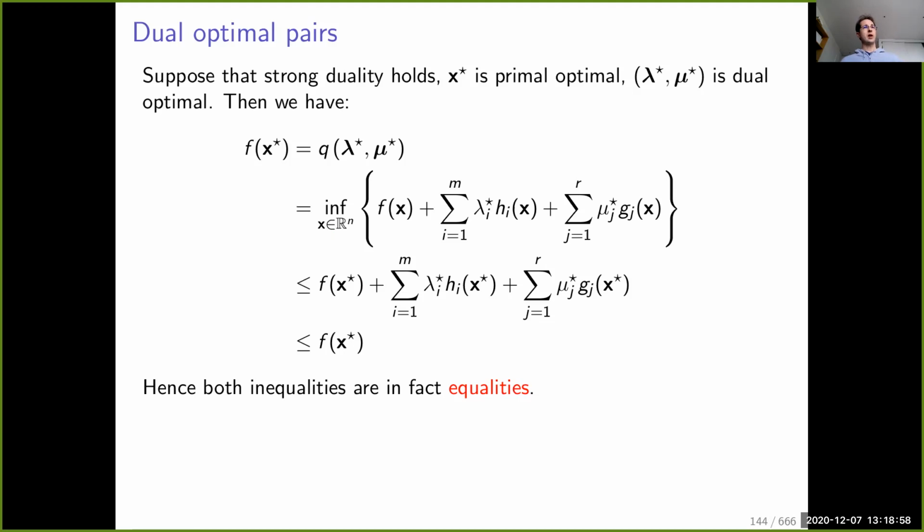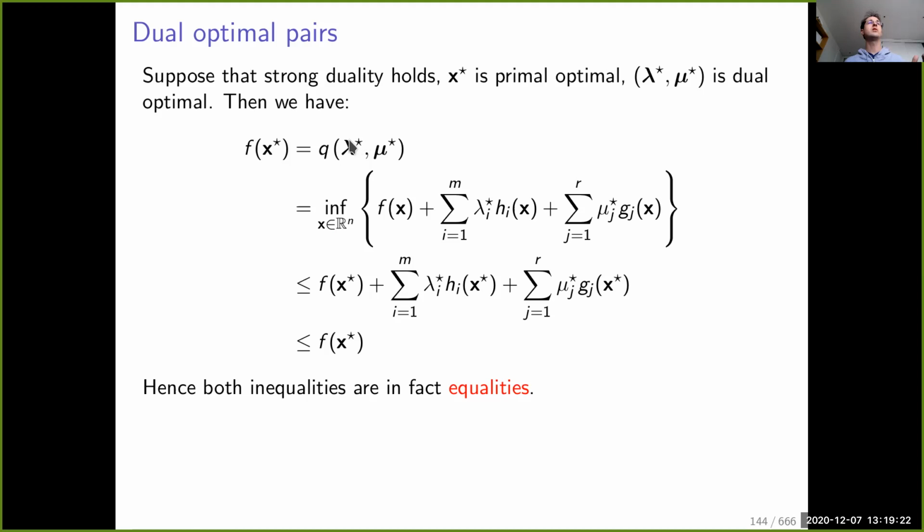Now, if we come back to this question of relations between x star and lambda star and mu star, suppose that strong duality holds, and consider the optimal primal variable x star and the optimal dual variables lambda star and mu star. Then we have that f of x star is equal to q of lambda star mu star.